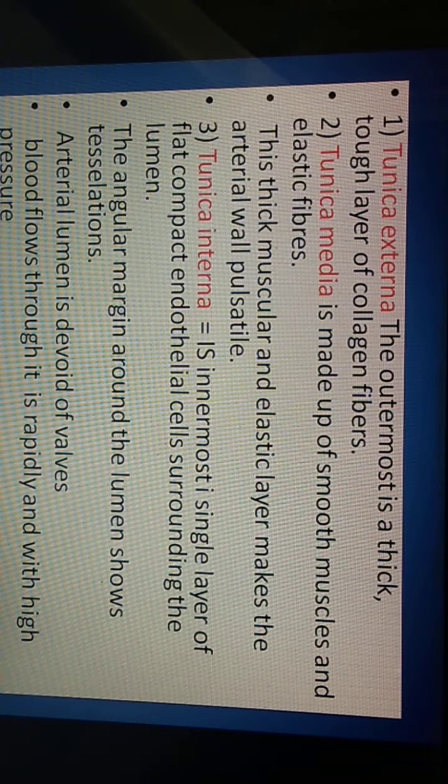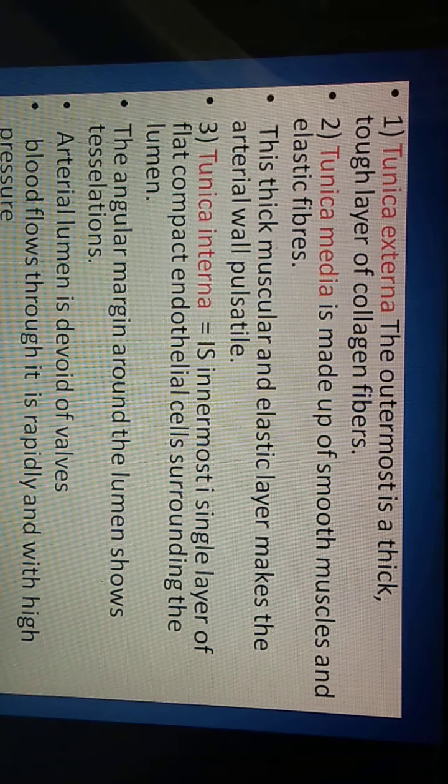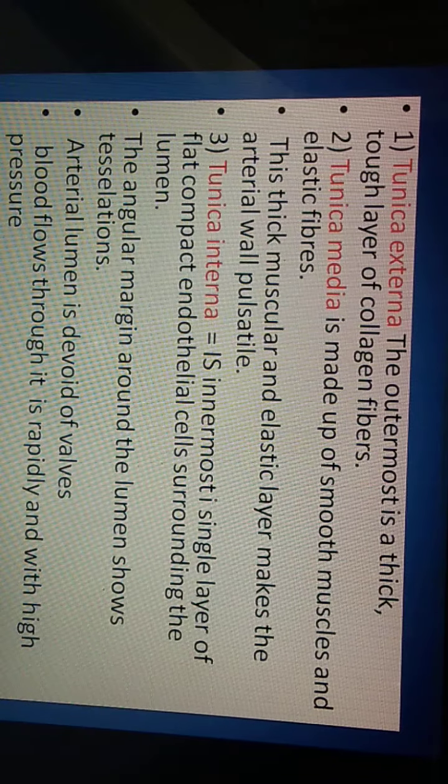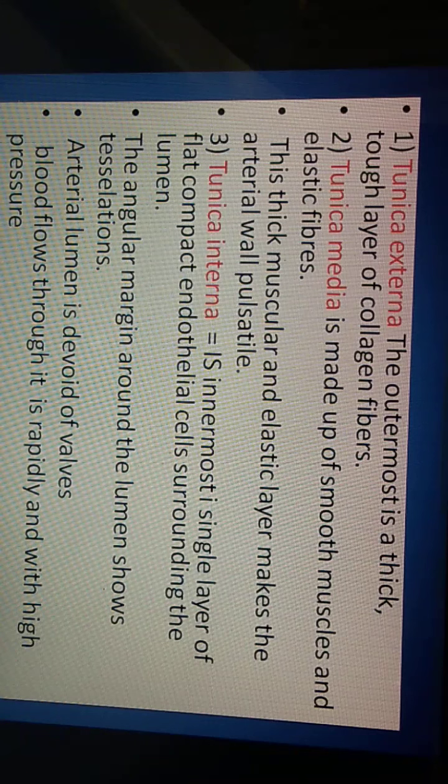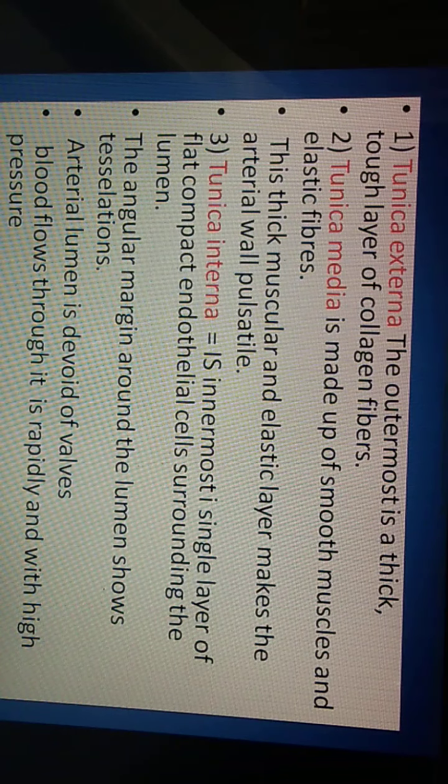The angular margin around the lumen shows tessellation in the artery. The arterial lumen does not show the presence of valves, so valves are absent inside the lumen of arteries. As well as, the blood flows through the artery rapidly and under high pressure.